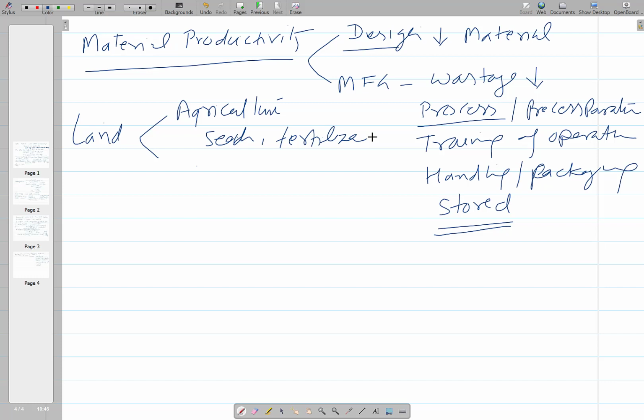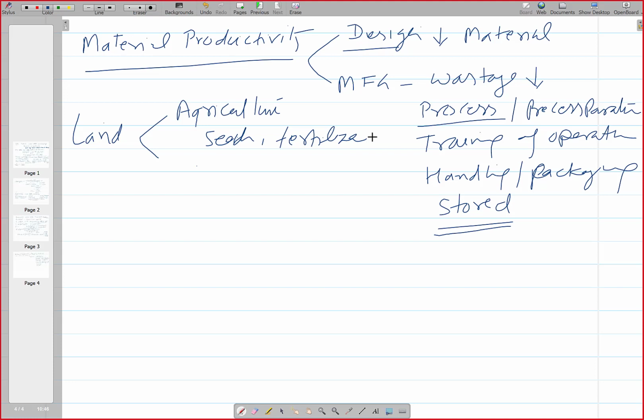If earlier it was less, then with proper cultivation approaches the yield can be increased, which will help get more output from per acre of land. So the land productivity for agriculture can be enhanced in that way.